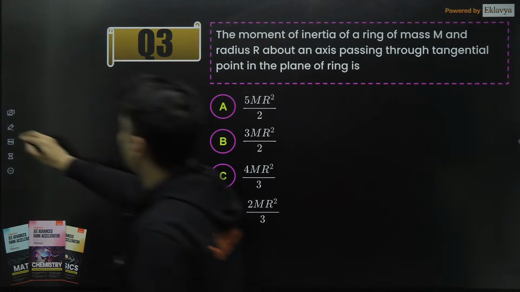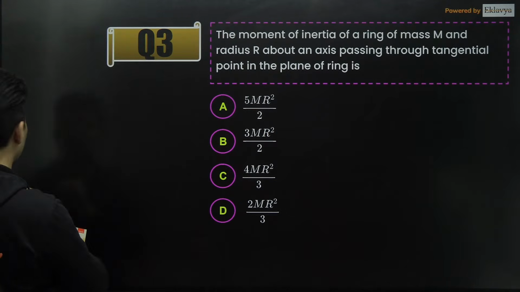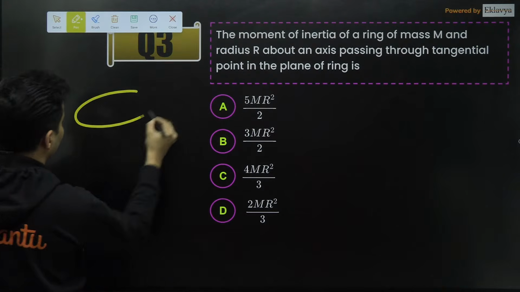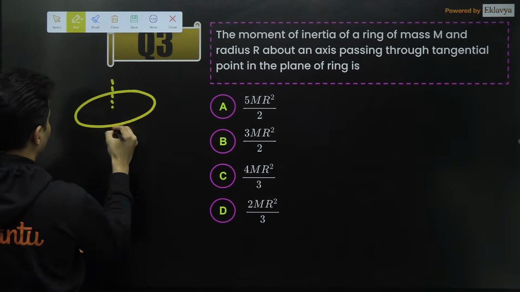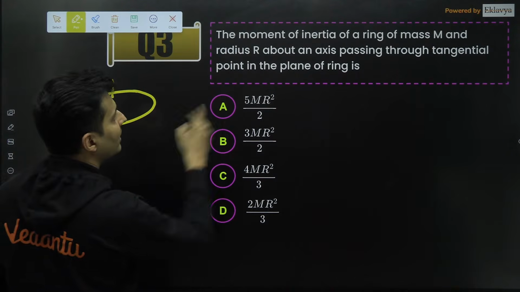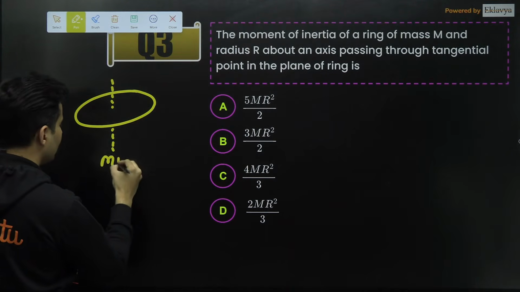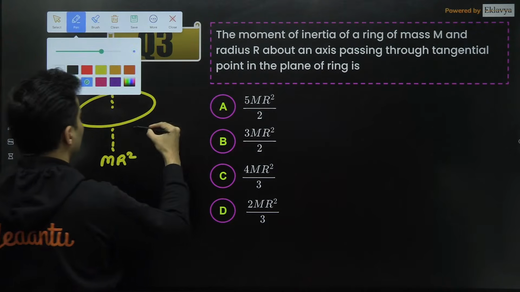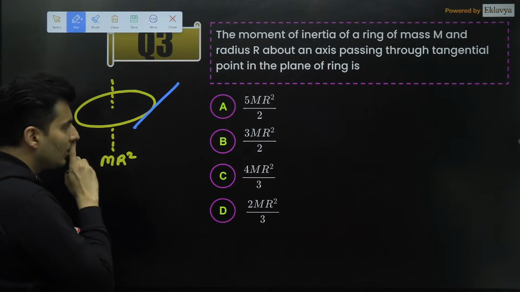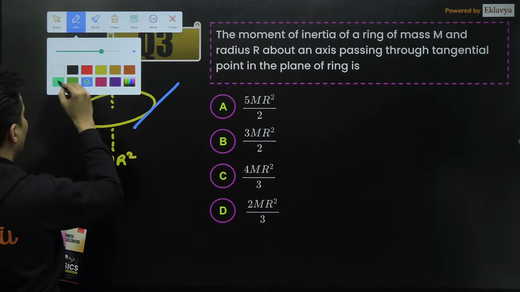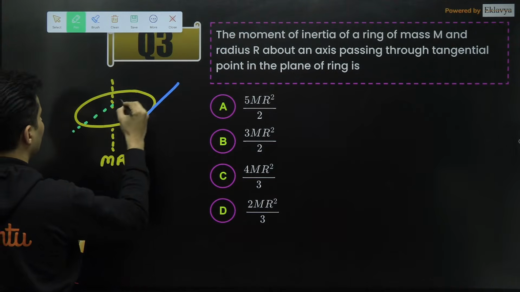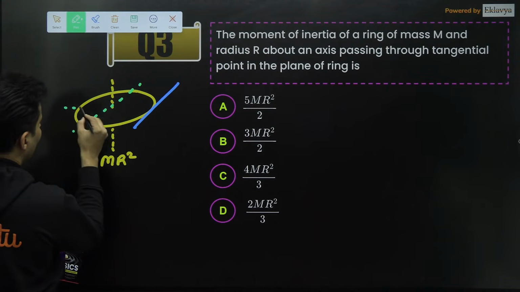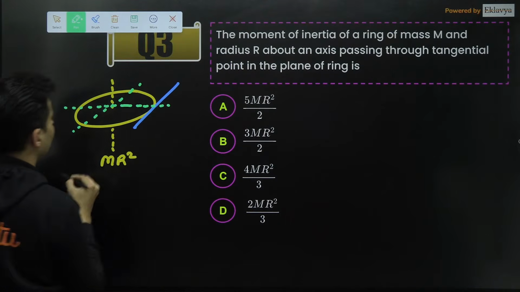Yeah, so this question was basically for moment of inertia. Let me just draw it. Okay, so let's draw a ring like this. If that axis was like this, for the ring, the moment of inertia about the axis will be mr square. But the axis which is asked is a tangential axis like this. To find that out, I will need the moment of inertia about this axis first. To find the moment of inertia about this axis, I will draw one more perpendicular axis like this.